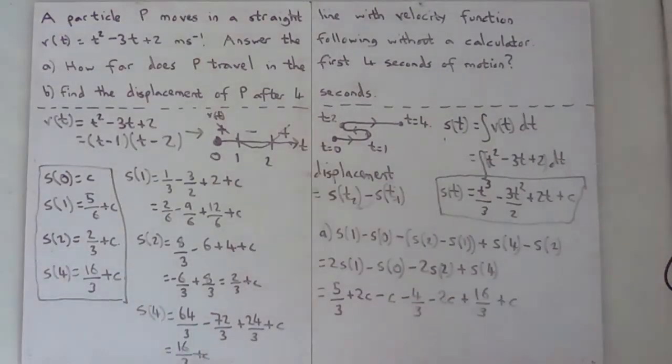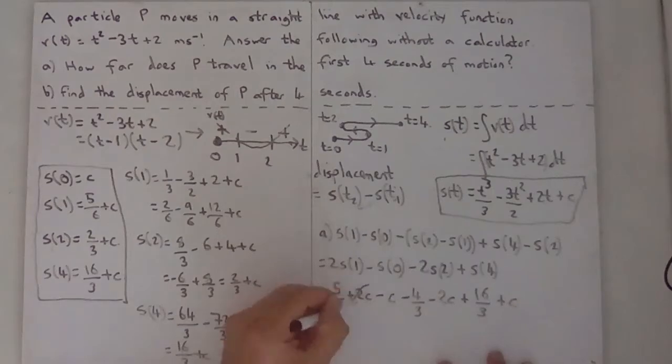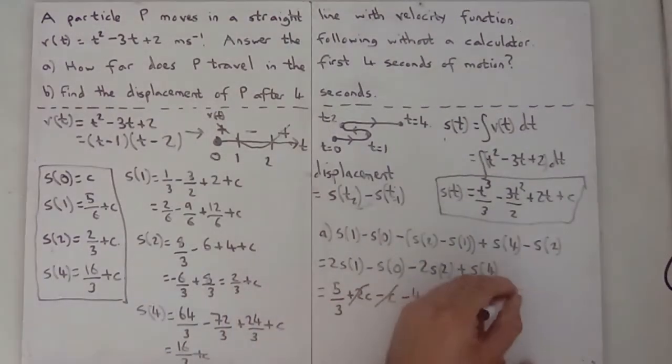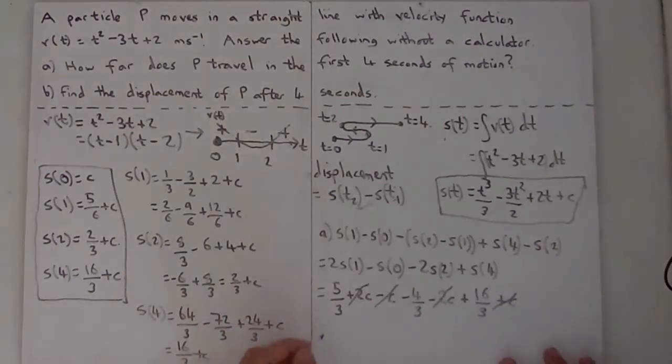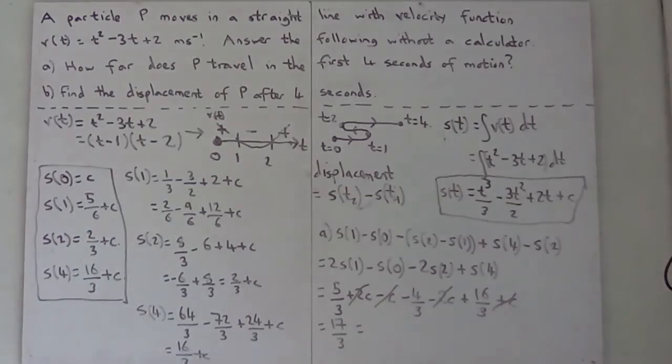So hopefully the C's are going to disappear at least. You've got a plus 2C and a minus 2C and a minus C and a plus C. So then you end up with 5/3 minus 4/3, which is 1/3, plus the 16/3, which must be 17/3, which is 5 and 2/3 meters total distance travelled. Okay, so that's part A.